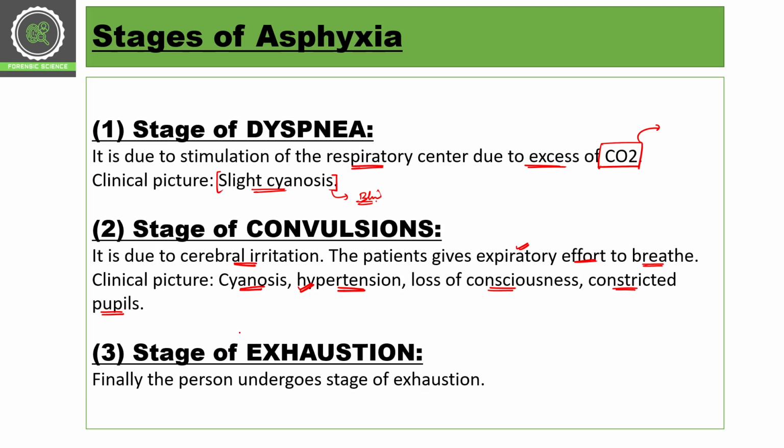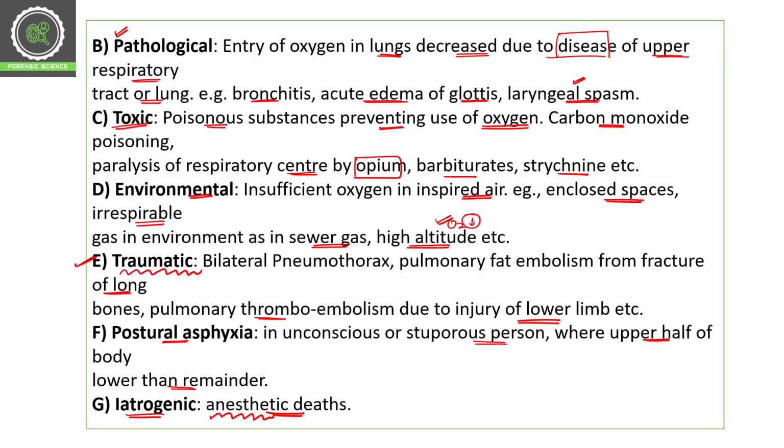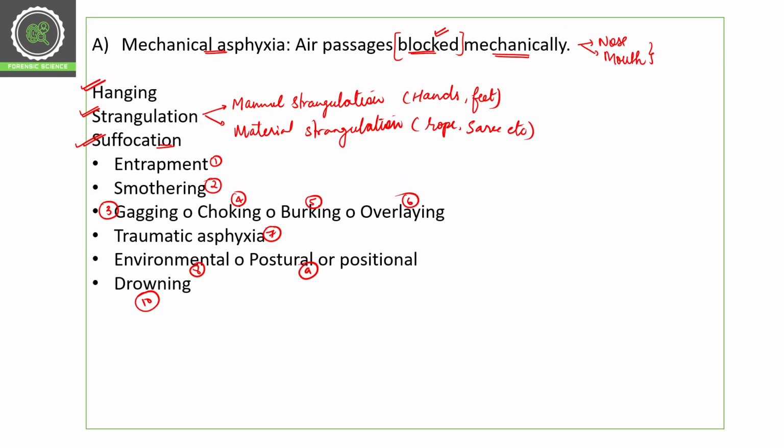Then we have the third stage, that is exhaustion. Finally, the person undergoes the final stage, exhaustion. In that stage, the person is absolutely exhausted, and has no oxygen and no energy to struggle to breathe. So this is the final stage of asphyxia, and after this stage there is no struggle of breathing. So this is the final and last stage. Okay, so we are done with the different stages of asphyxia. We're done with the different types of asphyxia.